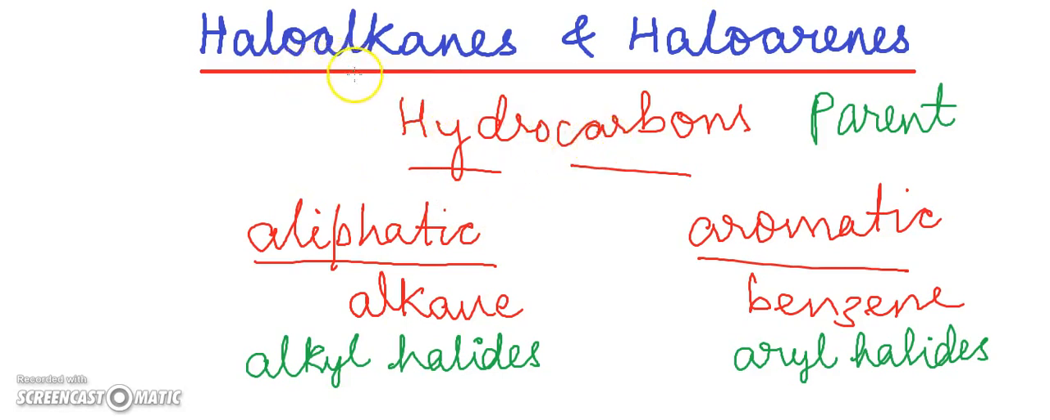Haloalkanes are derived from the aliphatic hydrocarbons. Haloarenes are derived from the aromatic hydrocarbons. Aliphatic hydrocarbons such as alkanes, and aromatic hydrocarbons, they contain the benzene ring. That's why haloalkanes are also known as alkyl halides and the haloarenes are also known as aryl halides. Fine. So haloalkanes and haloarenes are the halogen derivatives of aliphatic and aromatic hydrocarbons. Okay. Let us understand more about this topic from the examples.